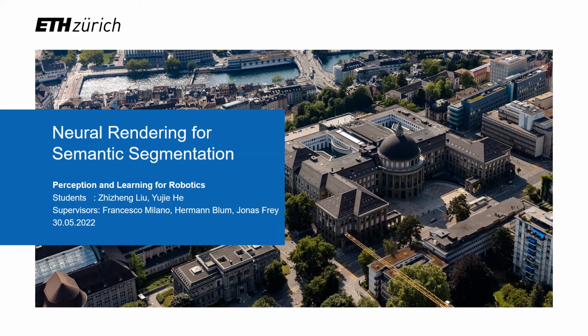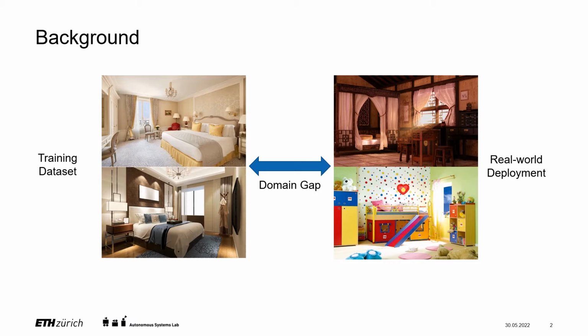This video presents our project on perception and learning for robotics: neural rendering for semantic segmentation. In real-world scenarios, vision applications such as semantic segmentation rely on large-scale data to guarantee generalization capability. However, there is often a domain gap between the training dataset and the data scene in deployment. Therefore, the model's ability to continuously adapt to the new environment is crucial.